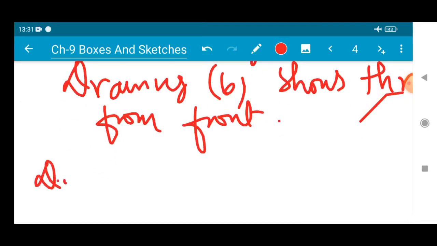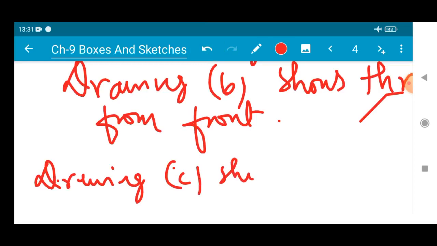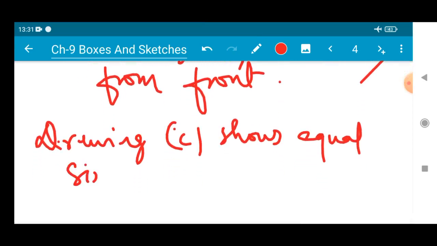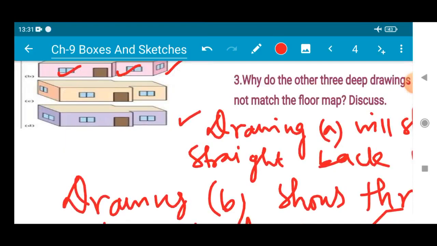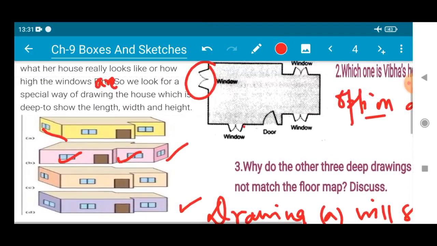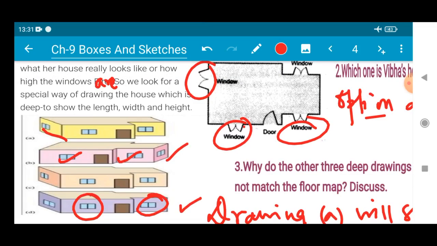So drawing C shows equal size of windows. That is why drawing C is also not getting matched. But figure D is absolutely getting matched, because from the front we can see two windows, right? From the front we can see two windows.